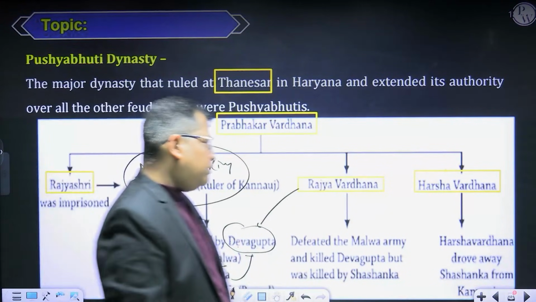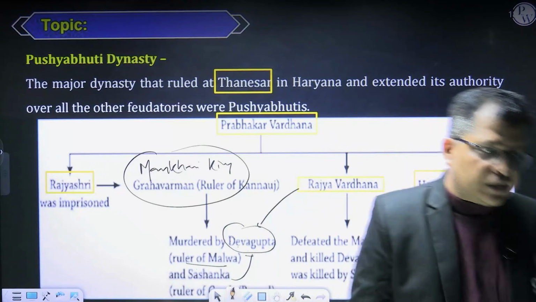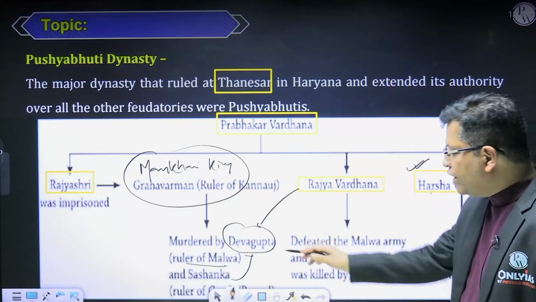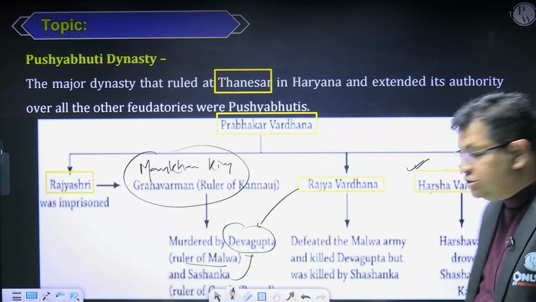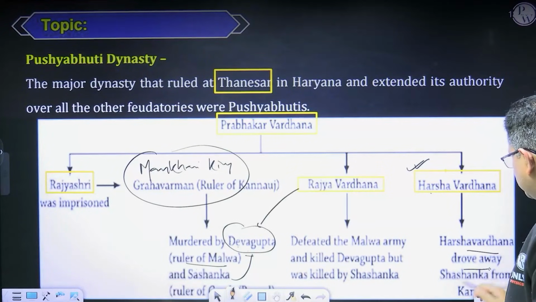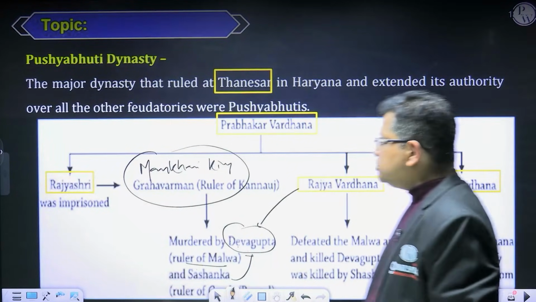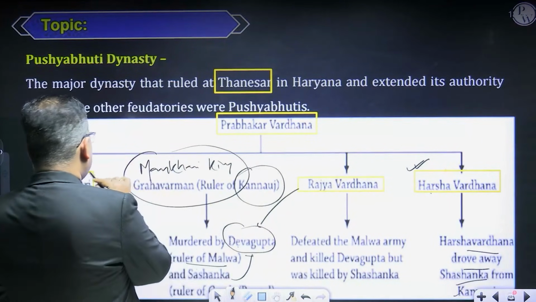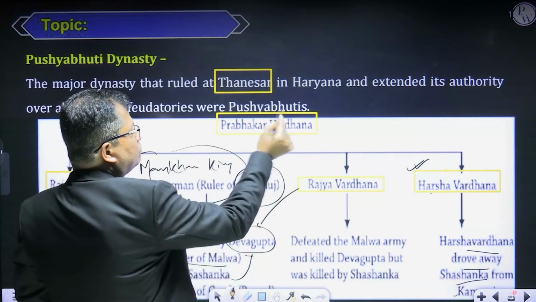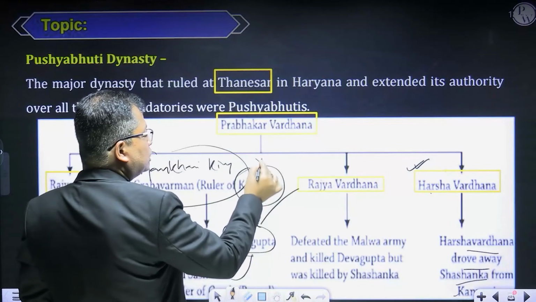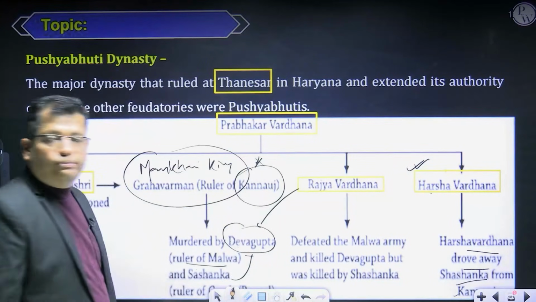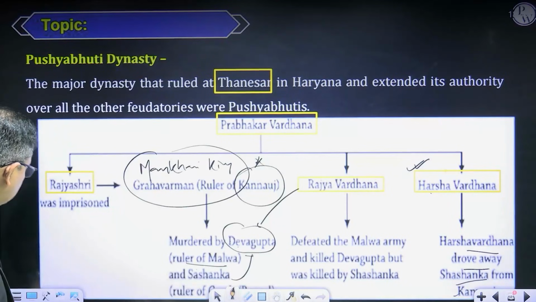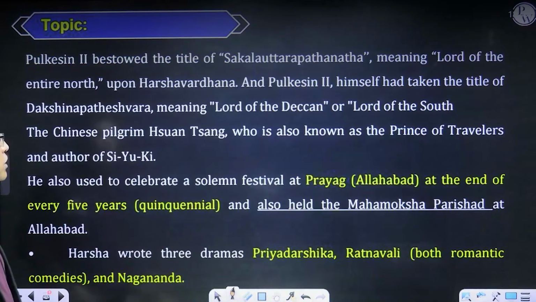And what will happen with the death of Rajyavardhan? Then his brother Harshvardhan came to power, and he will now defeat whom? That is Shashanka. Harshvardhan drove away Shashanka from Kannauj. Kannauj was the capital of the Maukris. So now the capital shifted from Thaneshwar to Kannauj. So Kannauj became the capital of the Pushyabhutis or the Vardhan dynasty. Is it okay? Now, let me talk about Harshvardhan also.